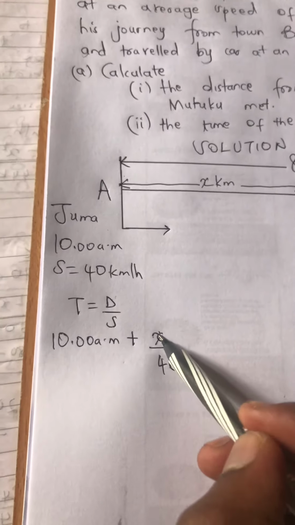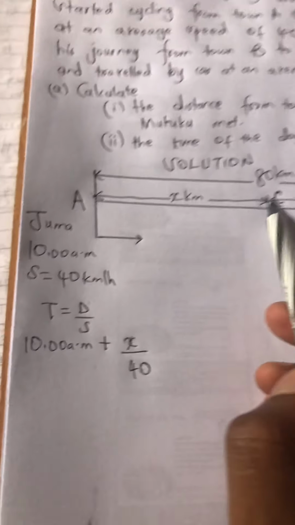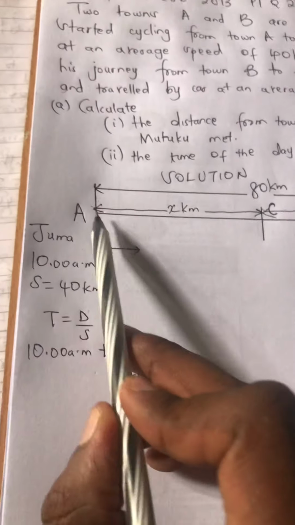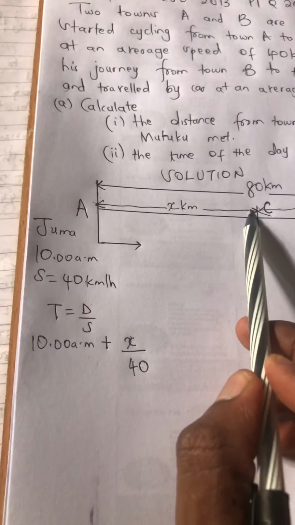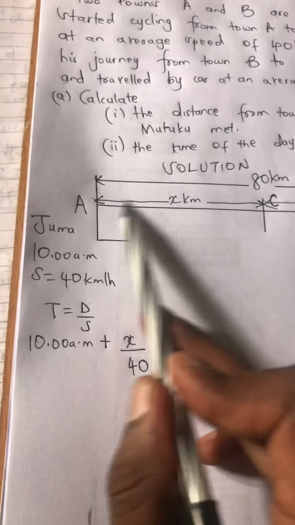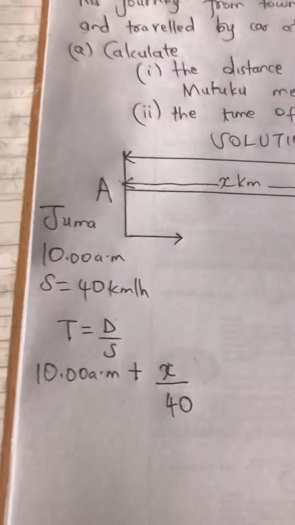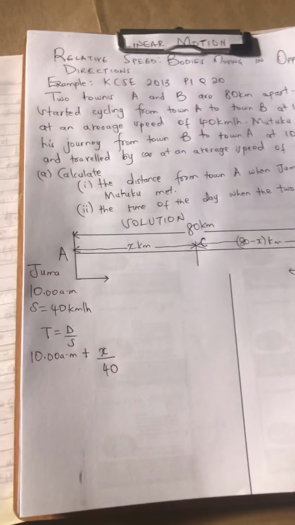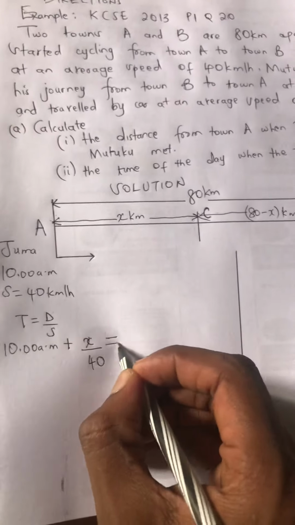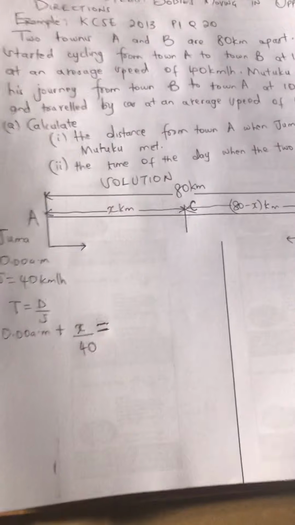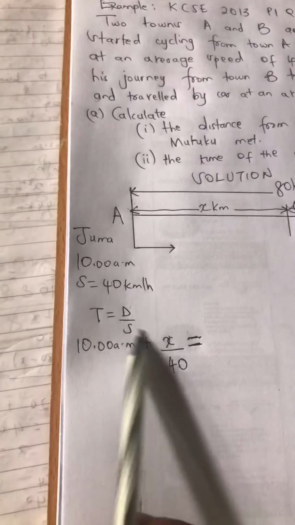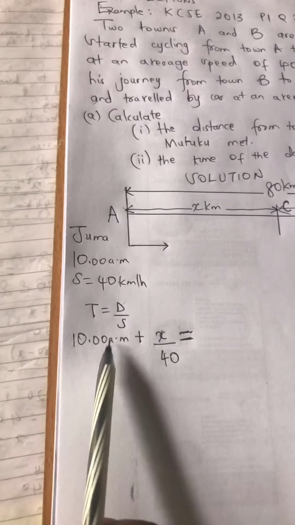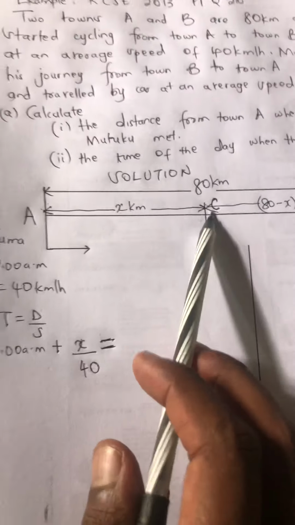So distance yake ni x yenye atakava hadi point C. Tutatafuta time yenye atakava kutoka point A to C, of which tumesema ni distance over speed. Distance x over his speed 40 kilometers per hour. Because wanaenda meet at point C na tumesema the time will be the same, so we say is equal. Because this time, remember this is time and this is time. This time that they are going to meet at point C will be the same time Mutuku pia akiangalia saa yake itakuwa the same time.